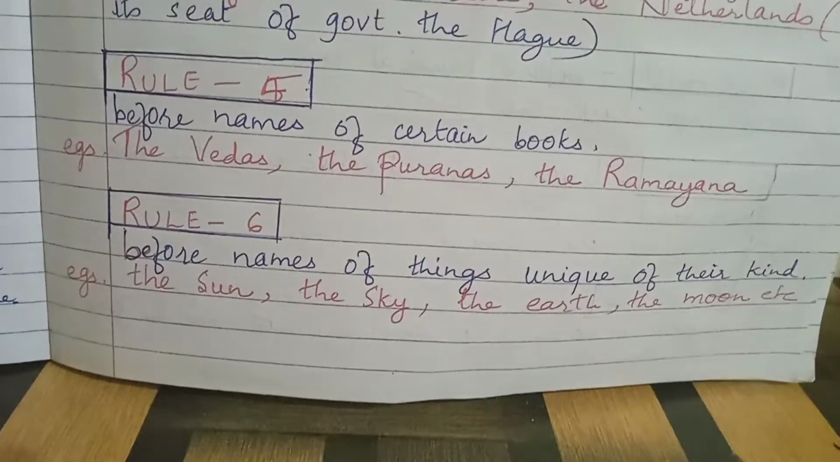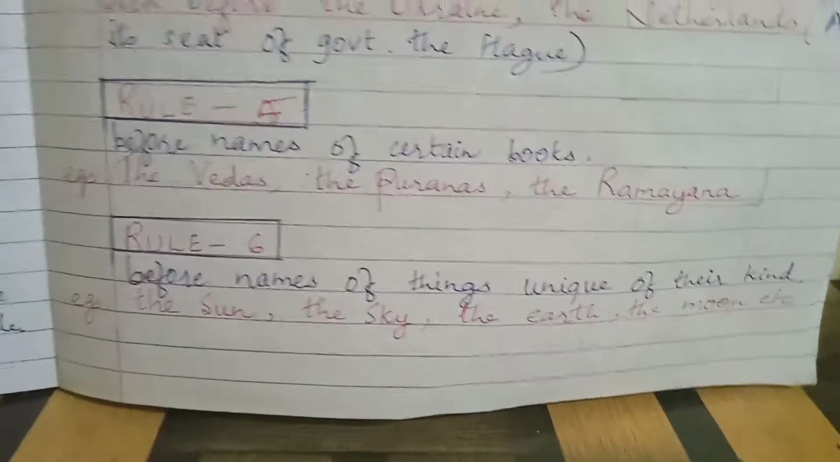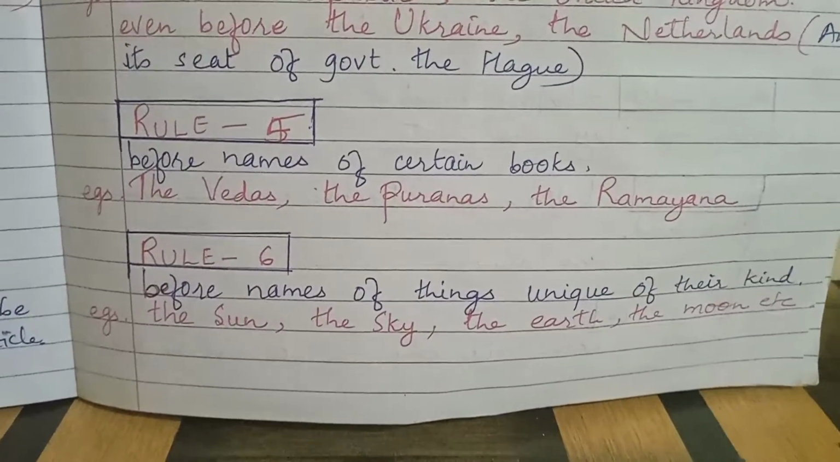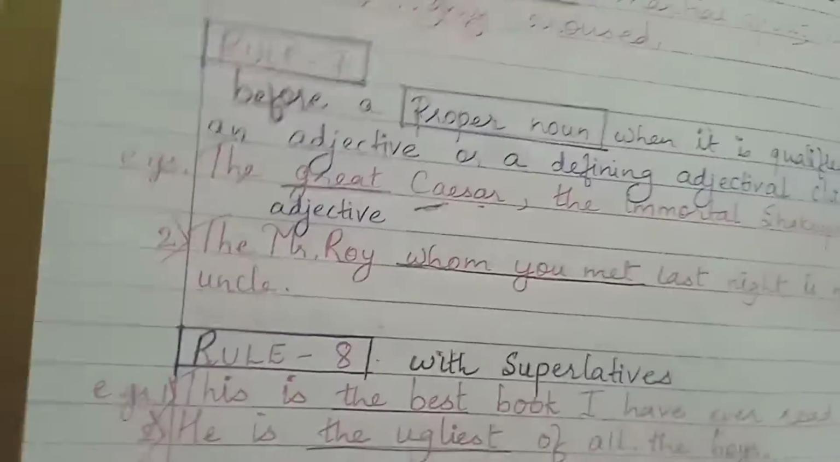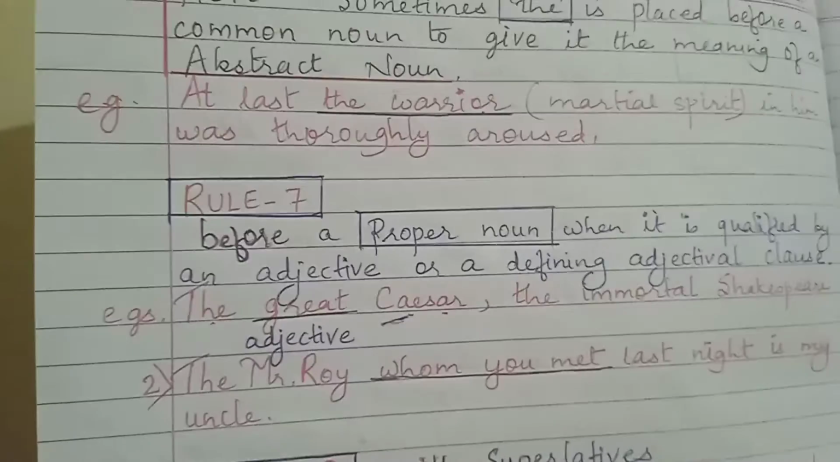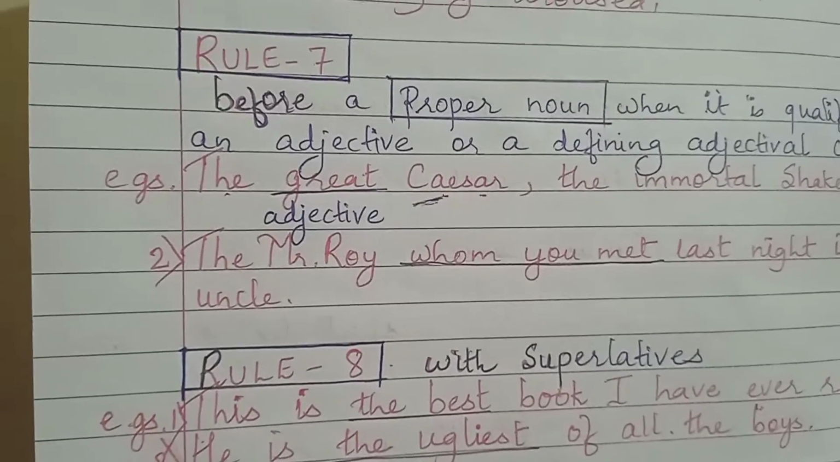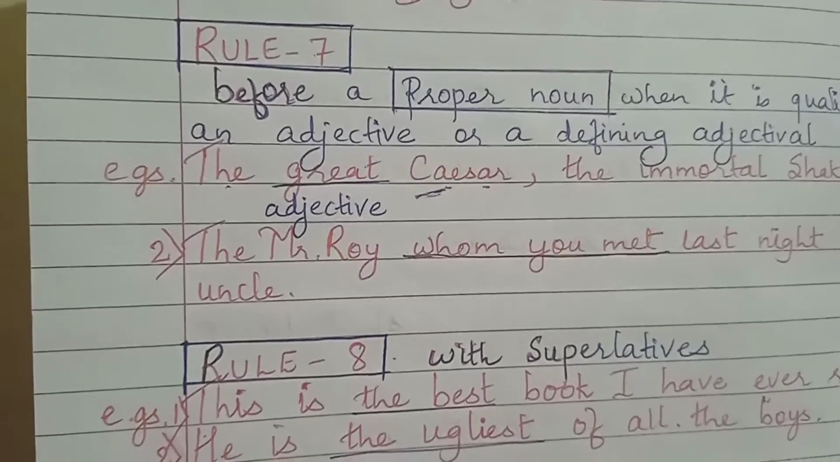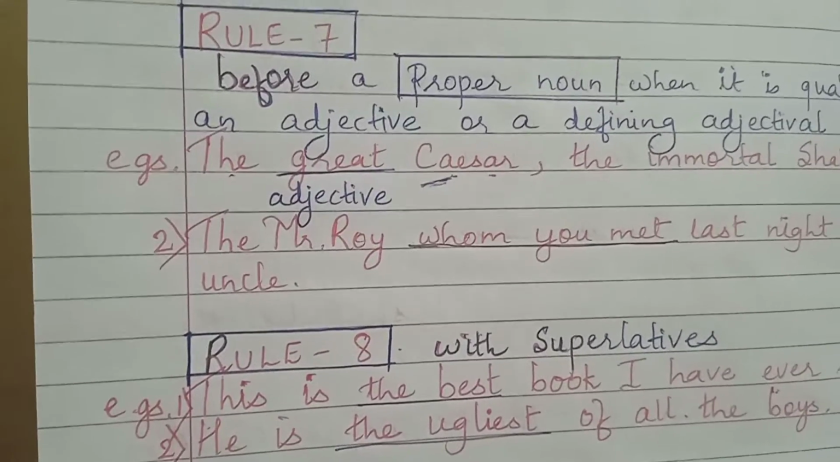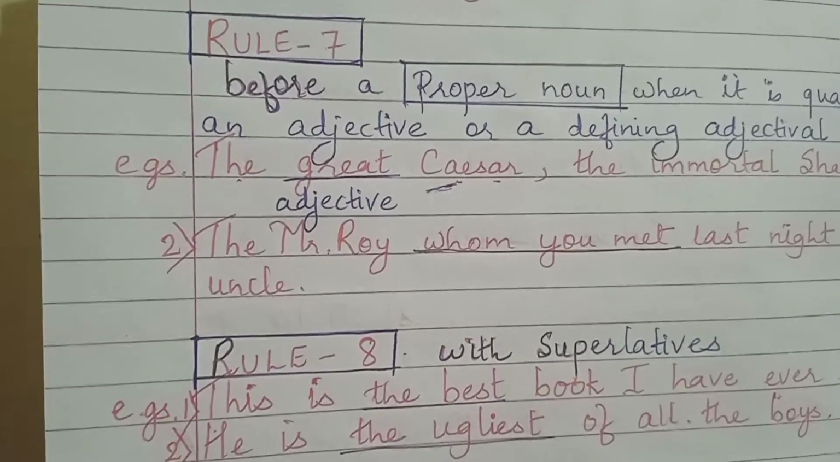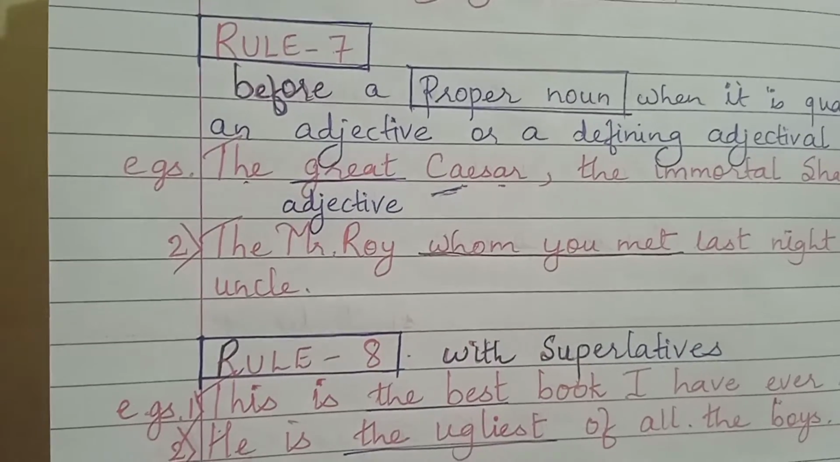The sun, the sky, definite. There's only one of its kind. The sun, the sky, the earth, the moon, etc. Now let us see rule number 7. In my previous video, I have taught you all the first 5 rules. So this is the second one, meaning the 7th rule for using article the.